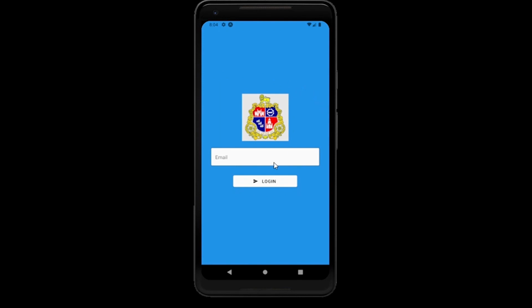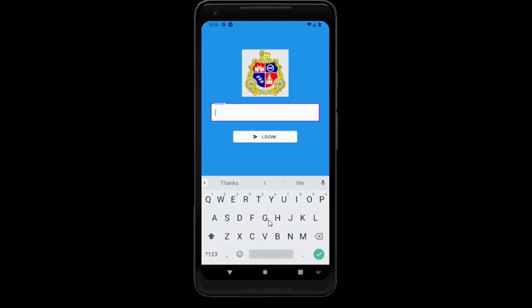This is the mobile app for the project. This is the splash screen, the login screen of our mobile app. Here I am entering the login details of a valid user.